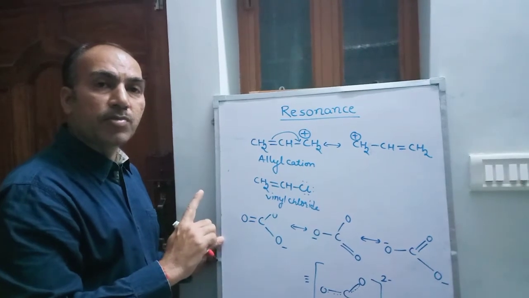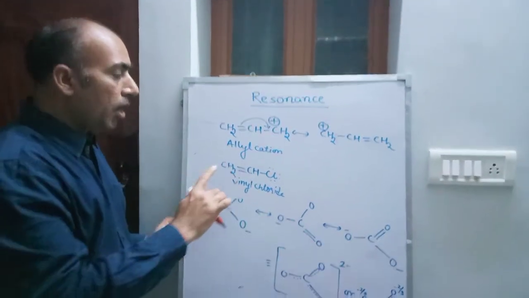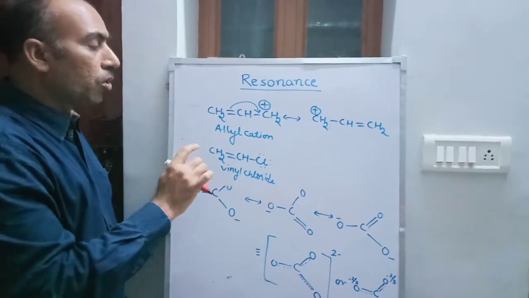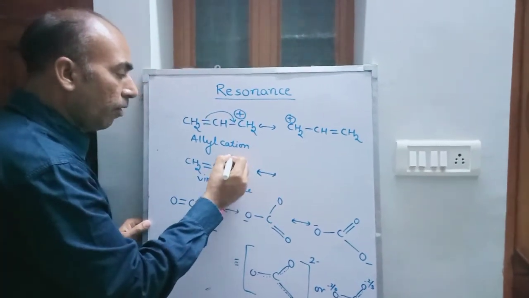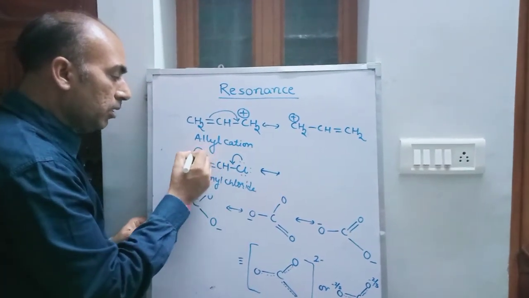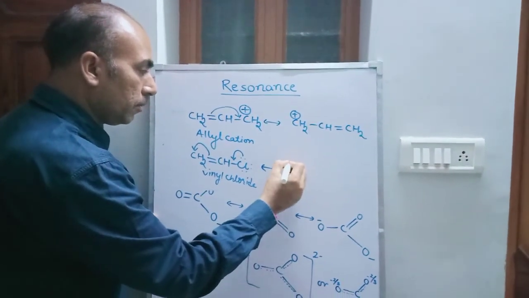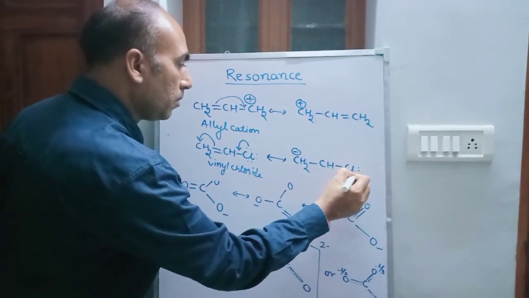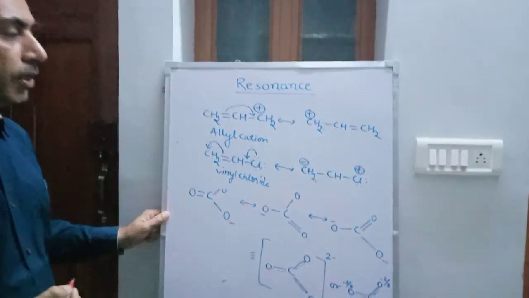As in benzene we have seen double, single, double; this type of nature is called conjugated double bonds. And when a lone pair of electrons is in conjugation with a double bond, or a radical is in conjugation with a double bond, here it happens like this: this pair of electrons forms a bond over here and these electrons move towards carbon. And these are the resonating structures of vinyl chloride.